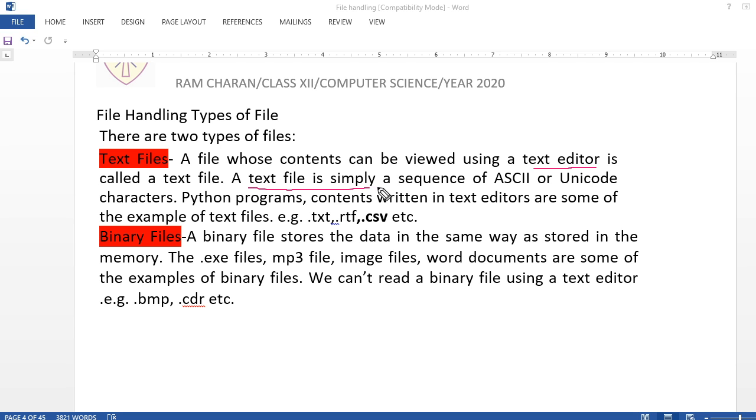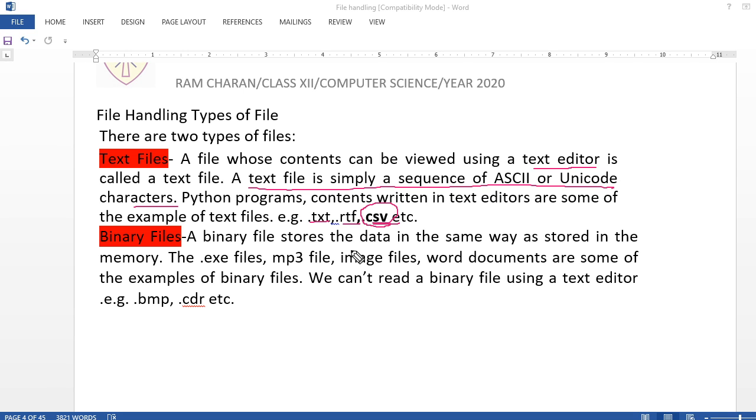A text file is simply a sequence of ASCII or Unicode characters. Python program content written in a text editor are some examples of text files: .txt, .rtf, .csv, comma separated value, the very common one nowadays. All the projects are being done in this one, CSV. I'm going to let you know.